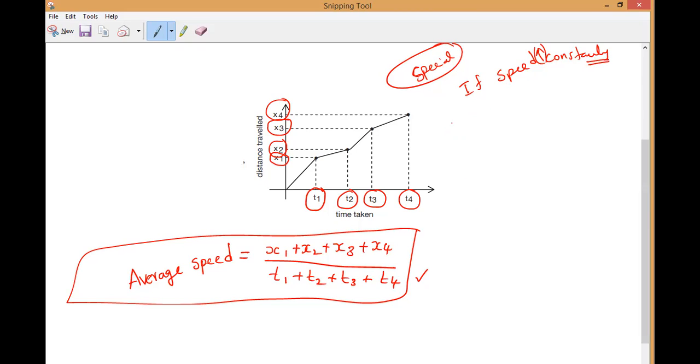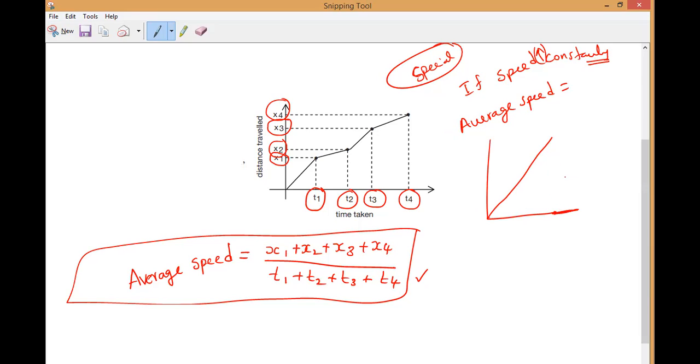Then in that case, what is the formula for average speed? The body is having some initial velocity. So for example, the velocity-time graph will come like a straight line, like uniform motion.